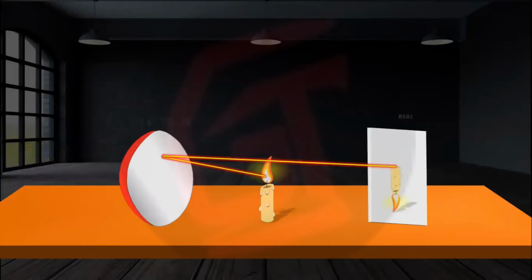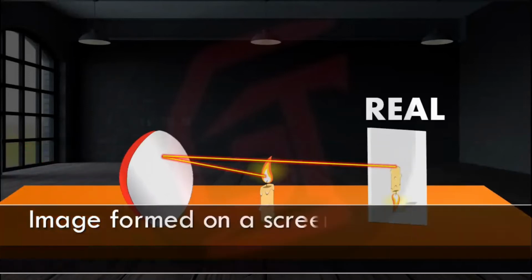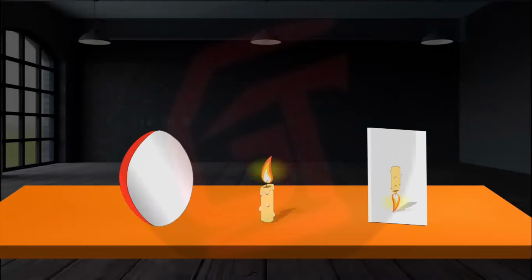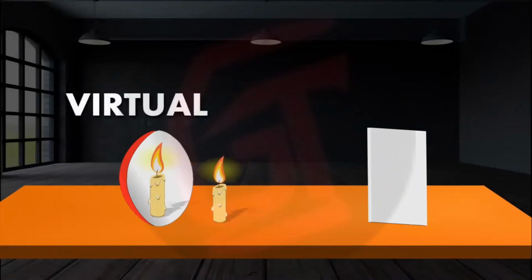Now a candle reflects. Image formed on a screen is called the real image. So a candle's image will be a candle only, right? A candle will not give a tiger. That's why it's called a real image.